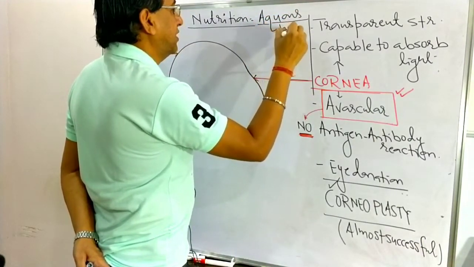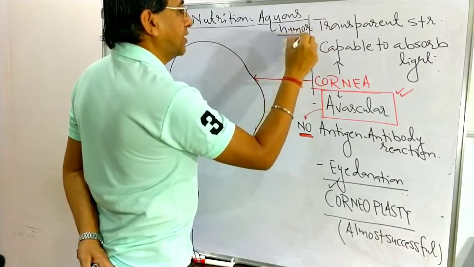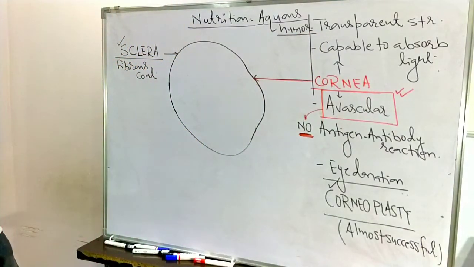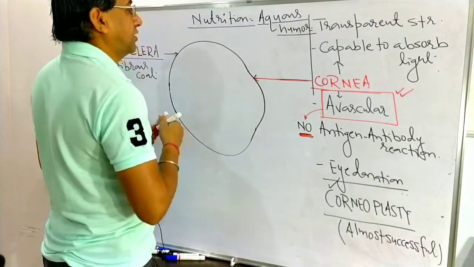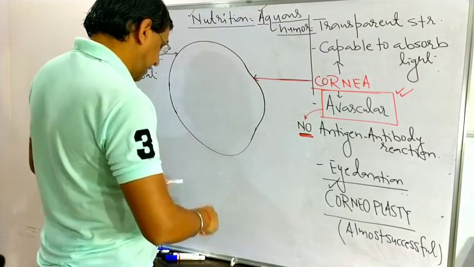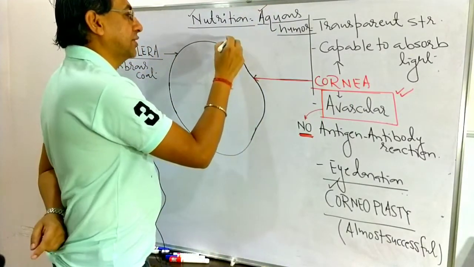The cornea gets nutrition from the aqueous humor. This is one point you have to remember.